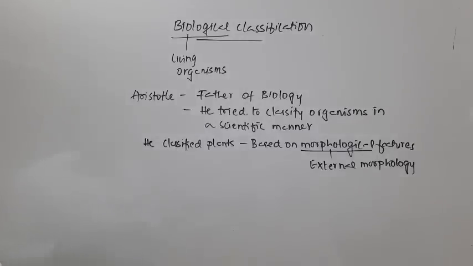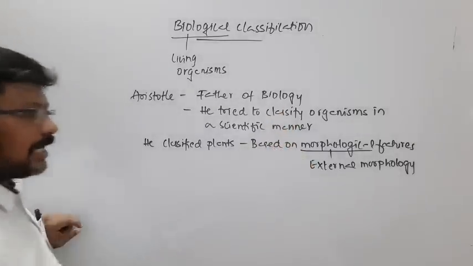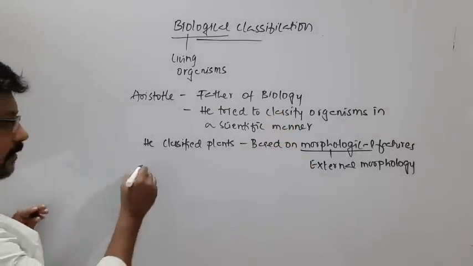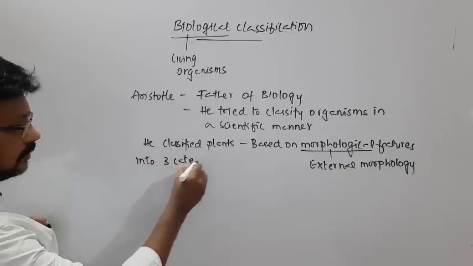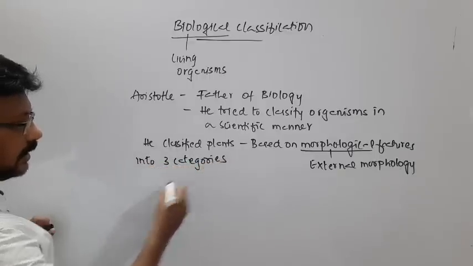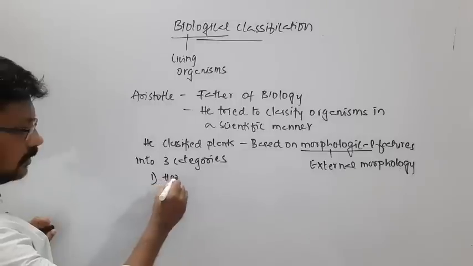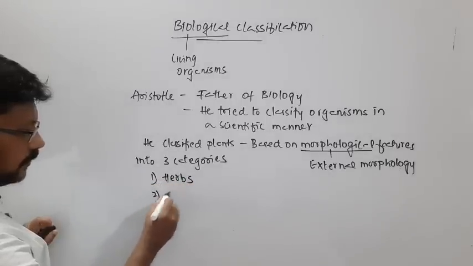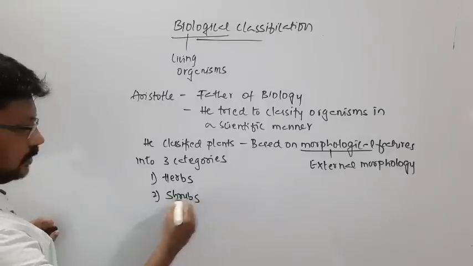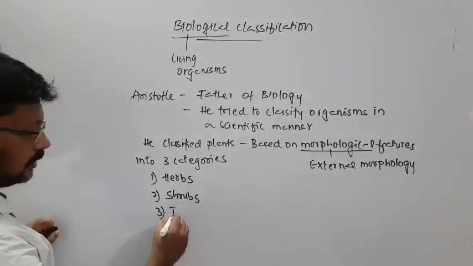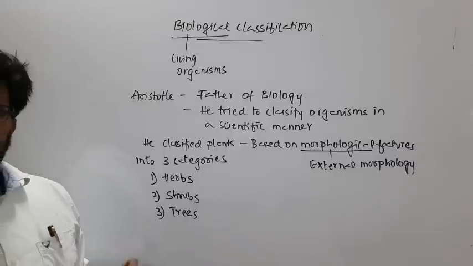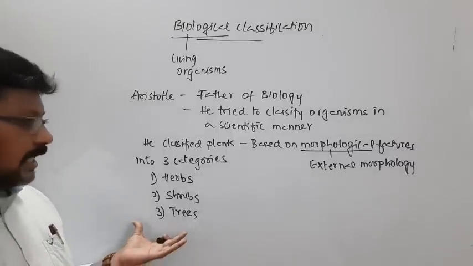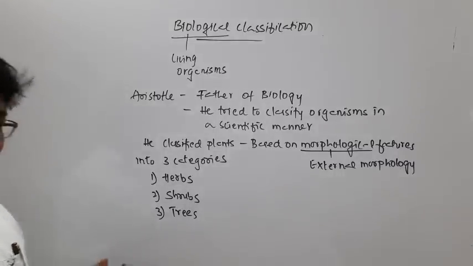Into what did he classify the plants? He classified the plants into three categories: herbs, then shrubs, and then trees. Based on their appearance, how they appear, they were classified into these three categories.